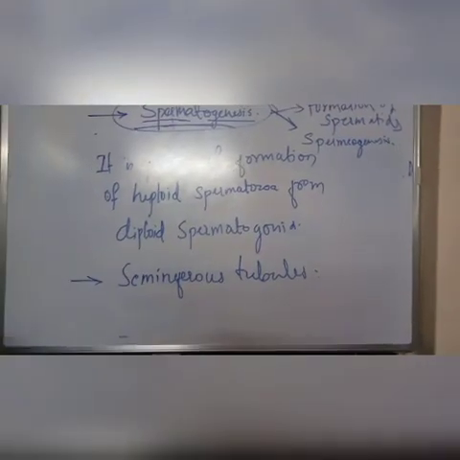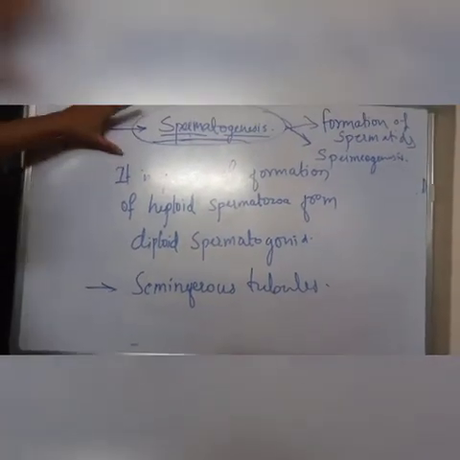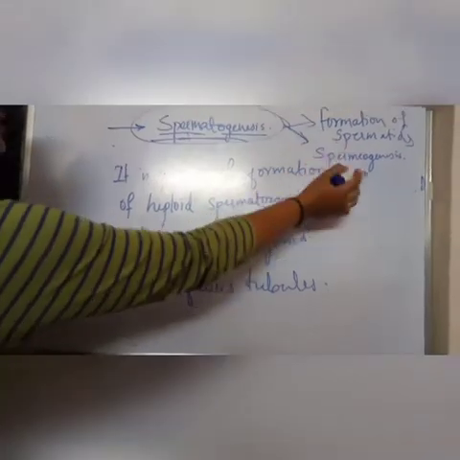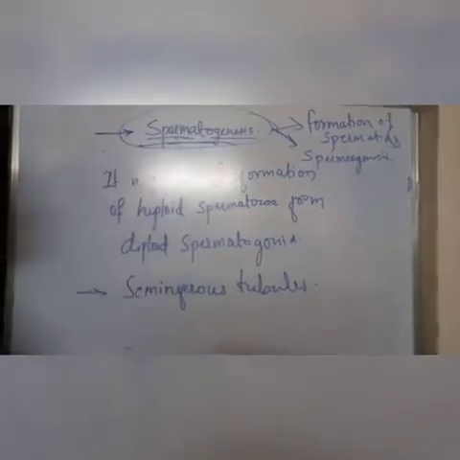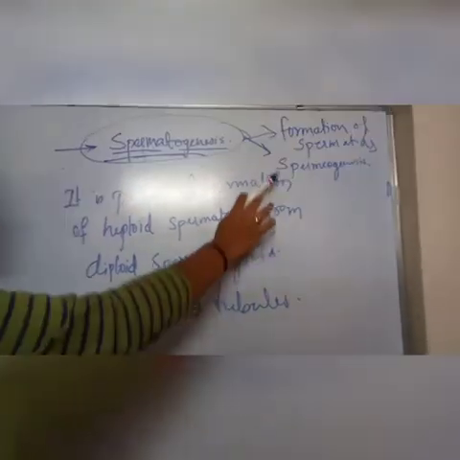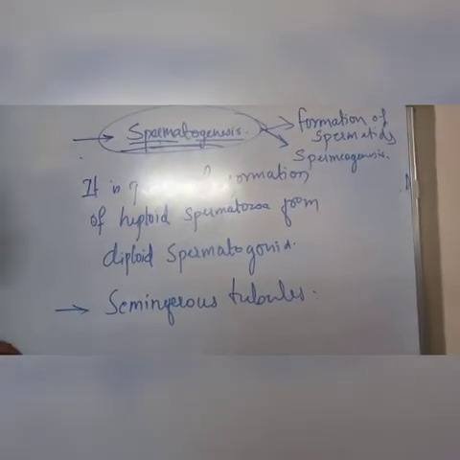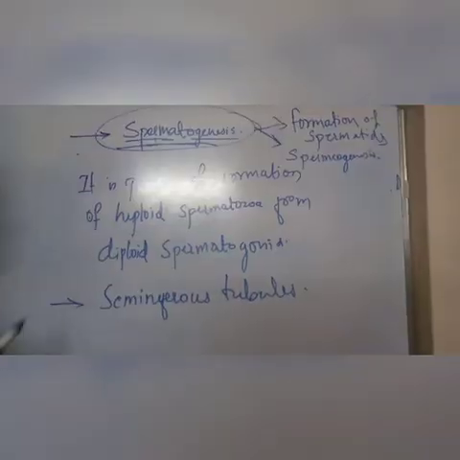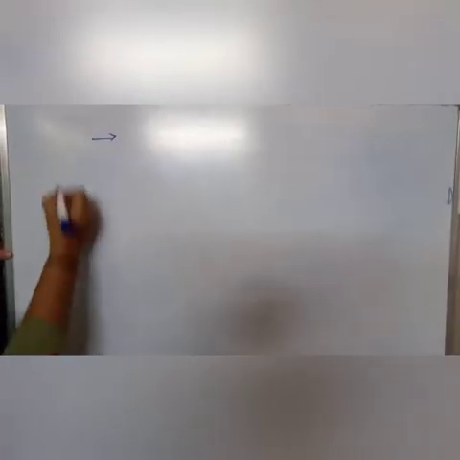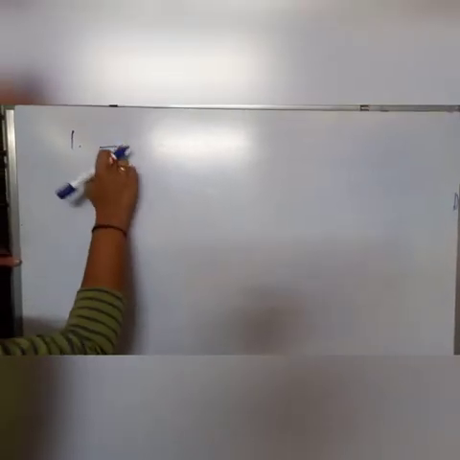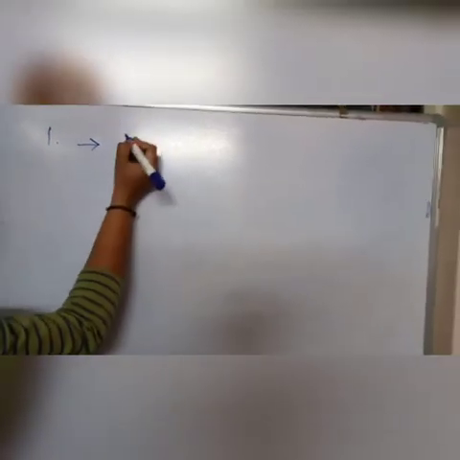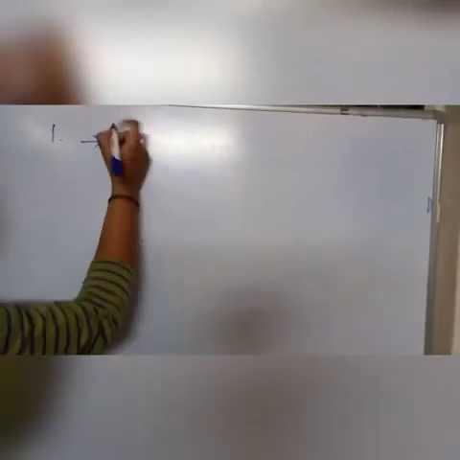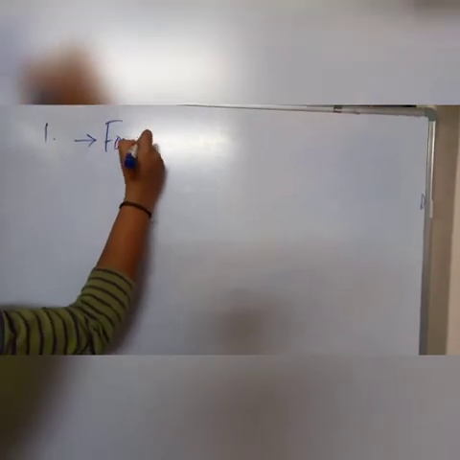Okay, the process of spermatogenesis is divided into two stages. First one is the formation of spermatids. Second one is the spermiogenesis. Let's study the stages one by one. Let's study the first stage, that is the formation of spermatids.